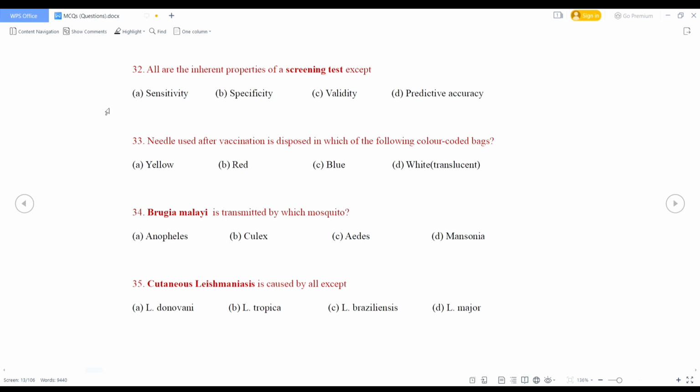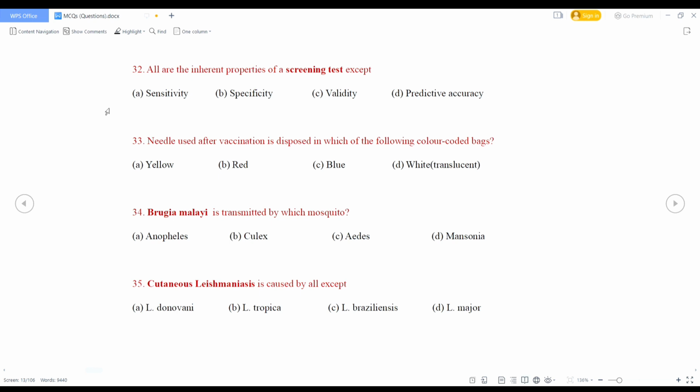All are the inherent properties of a screening test except. So what do you mean by inherent property? Inherent property refers to characteristics or quality that is an essential and natural part of something, meaning it is inherently present and inseparable from that thing.